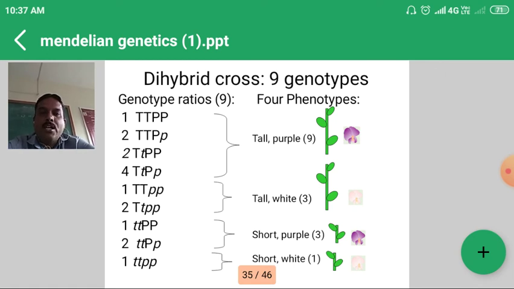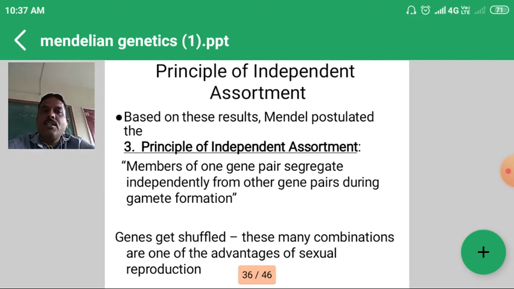So these are the 9 genotypes. The genotypic ratio in a dihybrid cross will be 1:2:2:4:1:2:1:2:1. The phenotypes will be 9 tall purple, 3 tall white, 3 short purple, and 1 short white. We can also study the dihybrid cross by taking other characters, and we can prove that particular ratio. So this is the principle of independent assortment: the members of one gene pair segregate independently from the other gene pair during gamete formation.